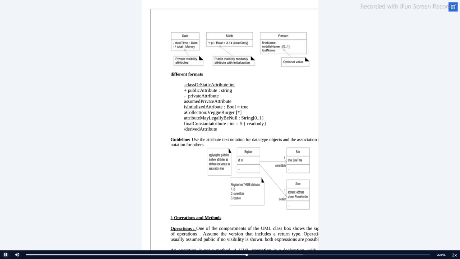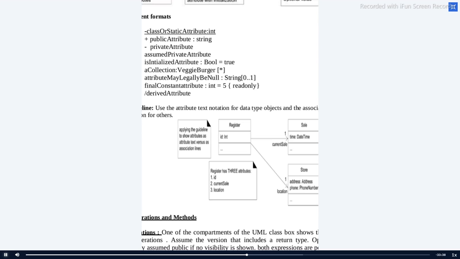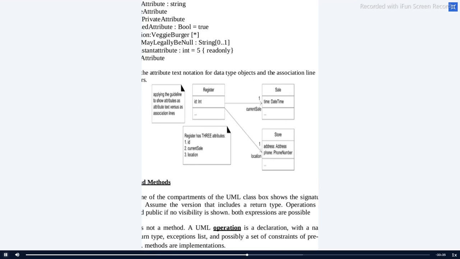Let me zoom the screen. Okay, so here you can look at the content. Register and sales: register is a class and sales is a class. ID colon integer is an attribute, and time colon date time is an attribute. One more, you can use some other class, such as store. So register, store, and register with the sales. For store, you know the attributes: address, phone number. For sales, you have to include the time and date. For register, you have to include the ID.